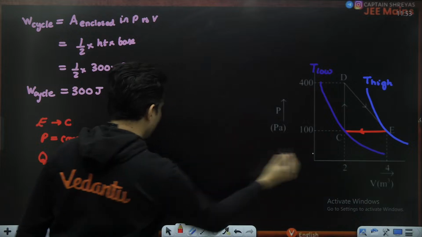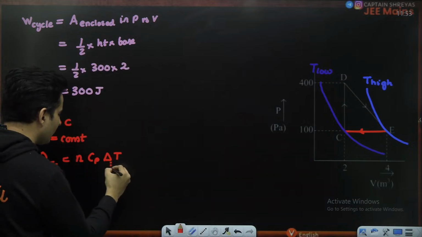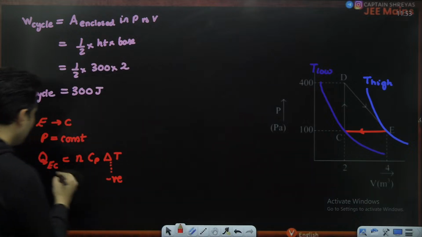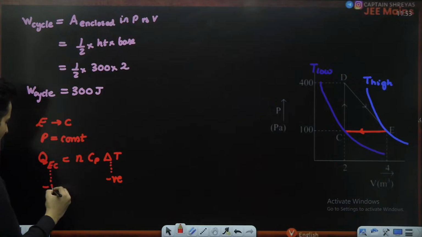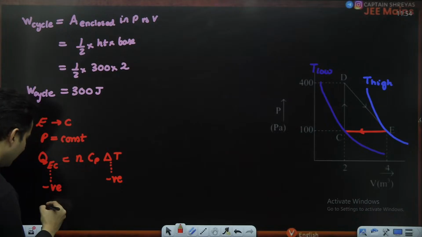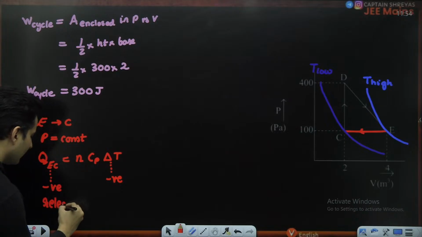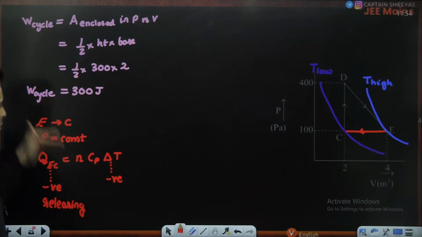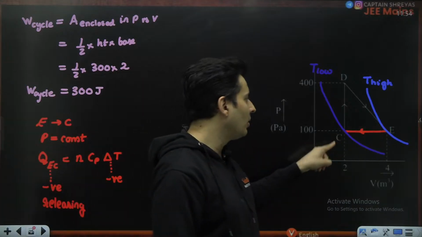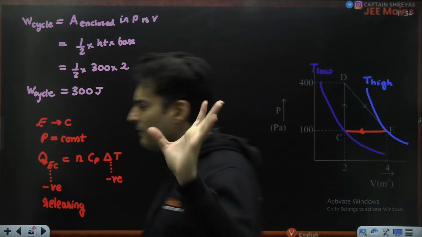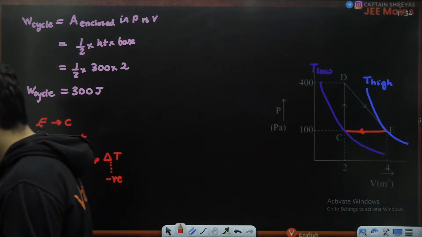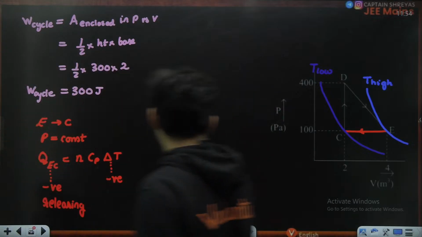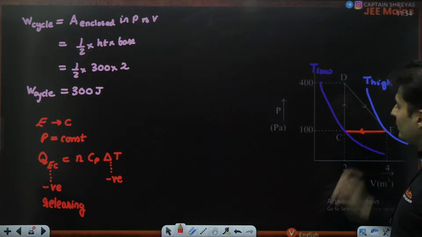That means this delta T will be negative. That means this heat will also be negative. That means it is not absorbing it, it is releasing it. So do not count it. Do not count the heat which is involved from E to C. Everybody till this point? Absolutely clear? Okay. Next, let's go from C to D.